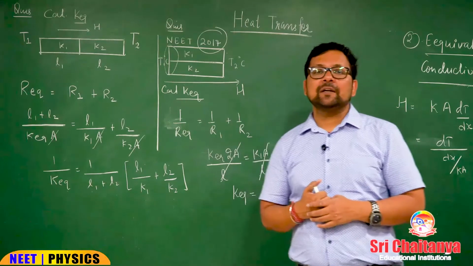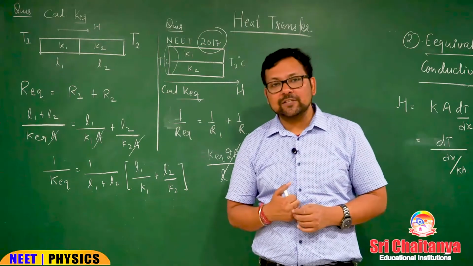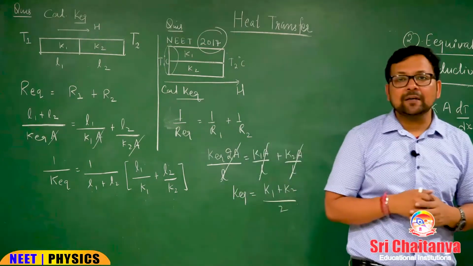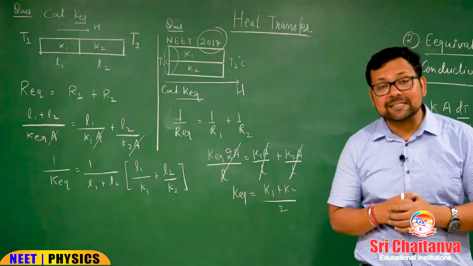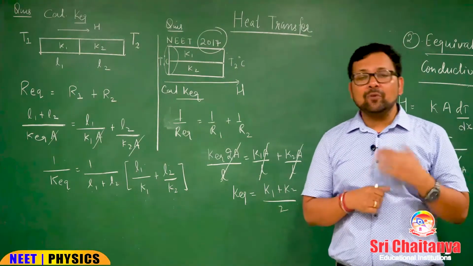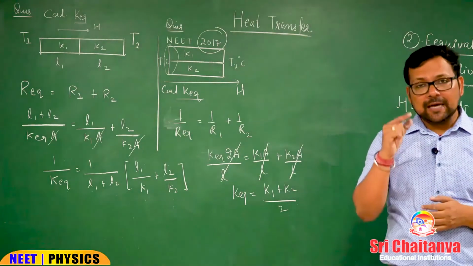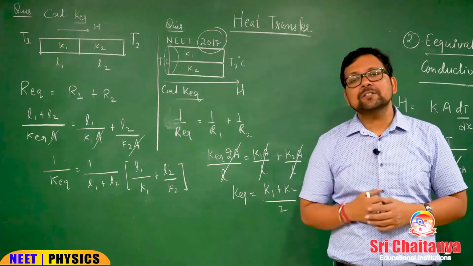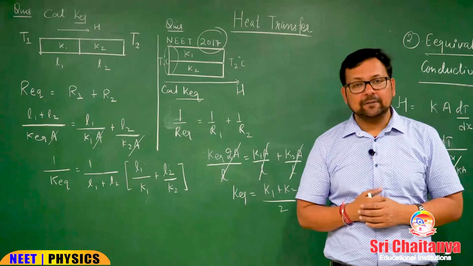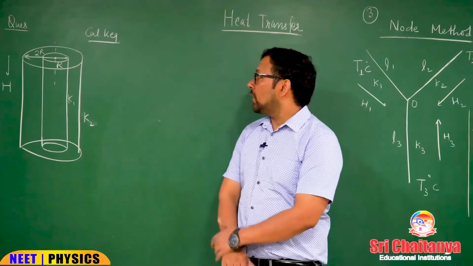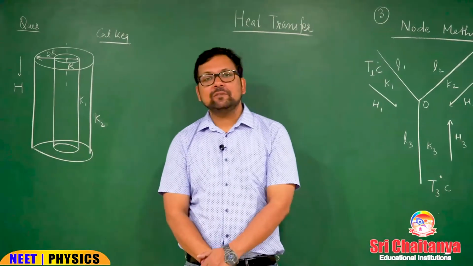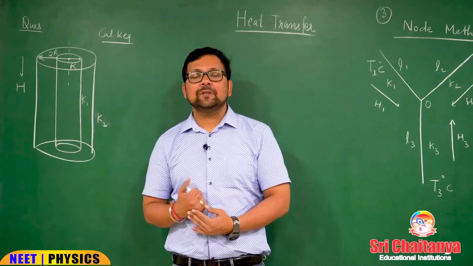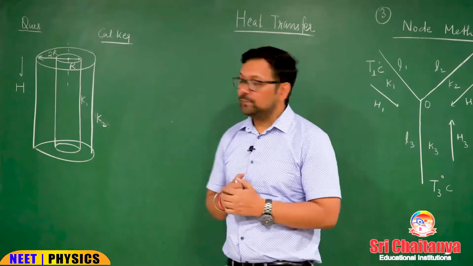Whenever equivalent conductivity is required in the question, you have to solve it according to the concept of thermal resistance. Moreover, how to decide series or parallel? H constant means rods are in series, and delta T constant means they are in parallel. Okay, now we will see one more question, how to calculate the equivalent thermal conductivity value.